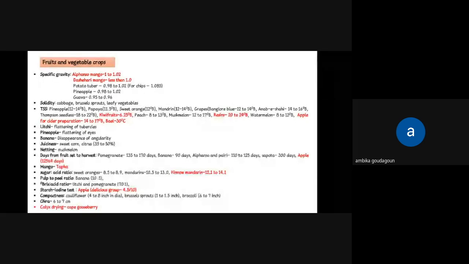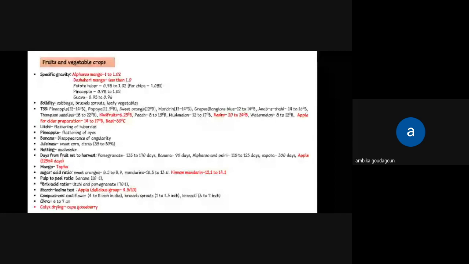It should be 10.1. And for lychee and pomegranate, the Brix to acid ratio should be 70 is to 1. And the starch iodine test is the most used in apple for detecting the maturity indices of apple. For the Delicious group, it should be 4.5 by 10.